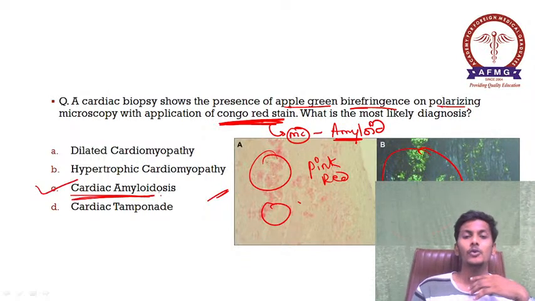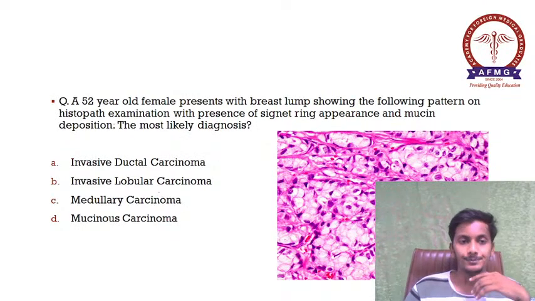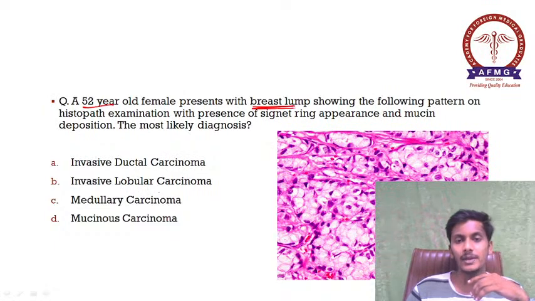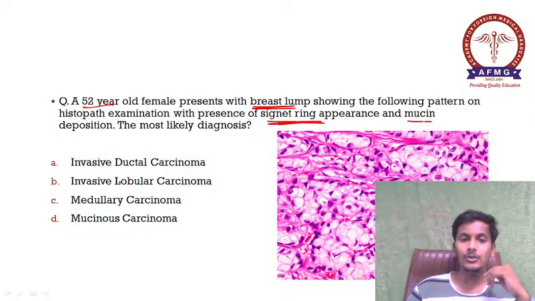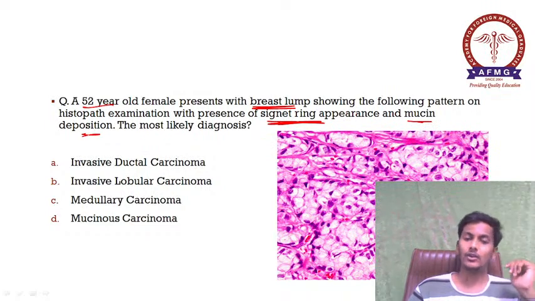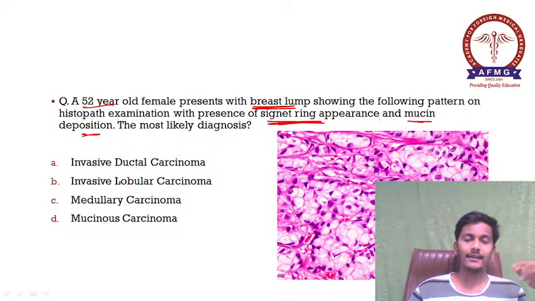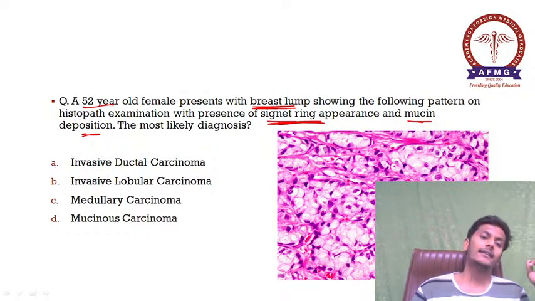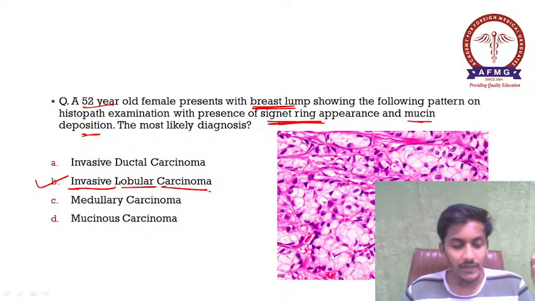Please remember. Moving further now, a 52-year-old female presents with a breast lump showing the following pattern on histopathological examination, with the presence of signet ring appearance and mucin deposition. So the most likely diagnosis is, I feel they have already given a very big clue, signet ring appearance. So please remember, signet ring appearance is characteristic of which breast cancer? It is characteristic of your invasive lobular carcinoma.